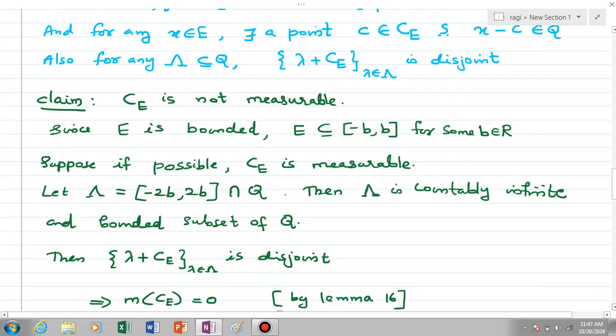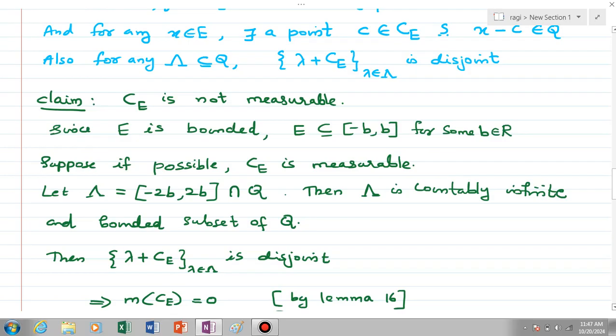We are given E a subset of R. Now we are considering the case that E is bounded, and so we can find a closed interval [-b, b] such that E is fully contained in [-b, b] for some b in R. This happens because E is bounded.